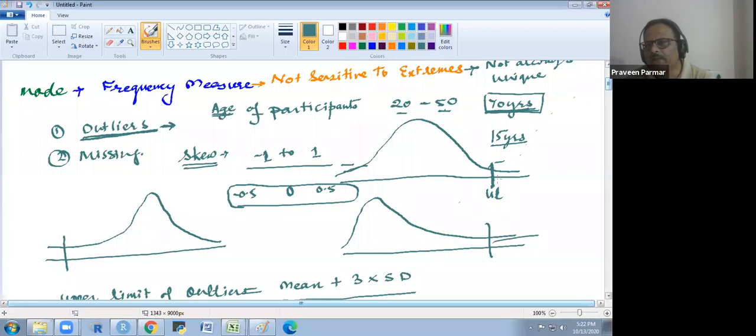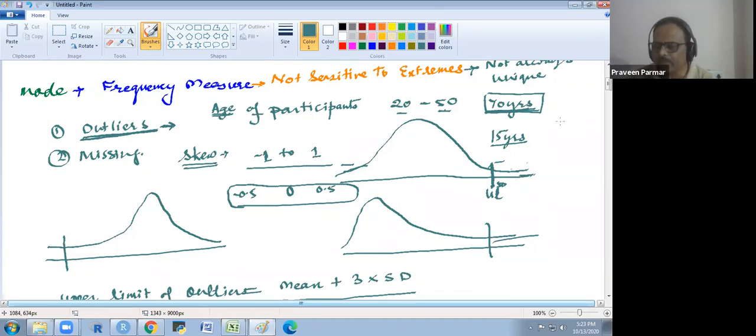So the values which are more than this point are called the outliers. Suppose we have got the upper limit 50 here. So the values more than 50 are all the outliers. So we give treatment to these outliers, and I will explain what treatment we give.